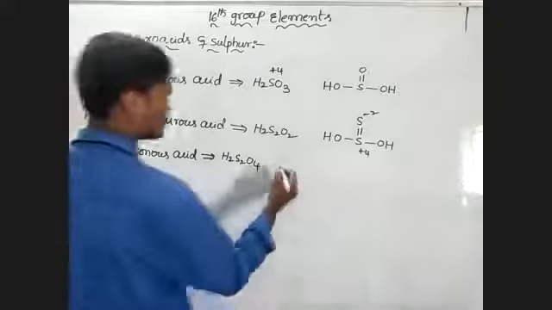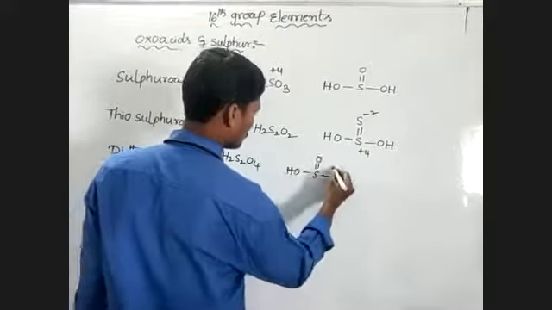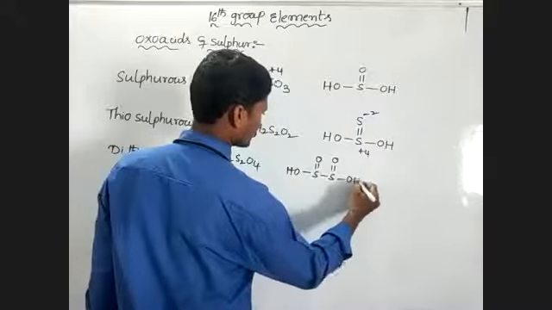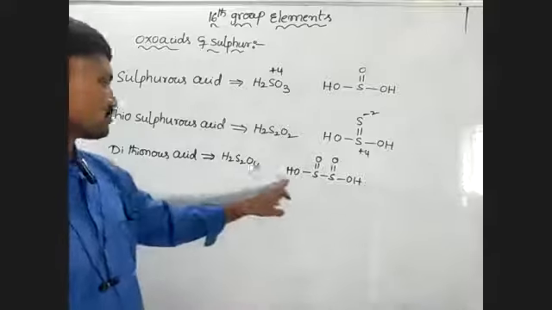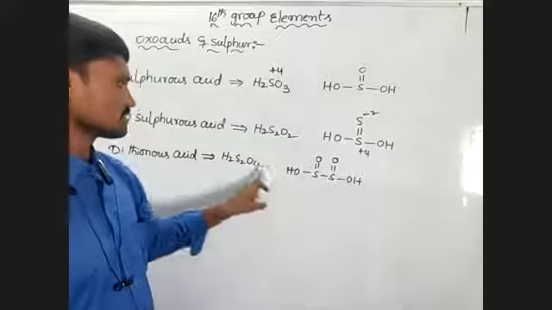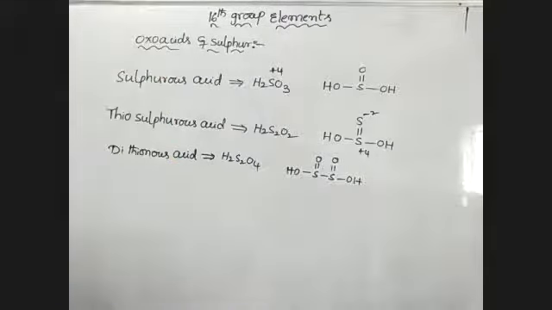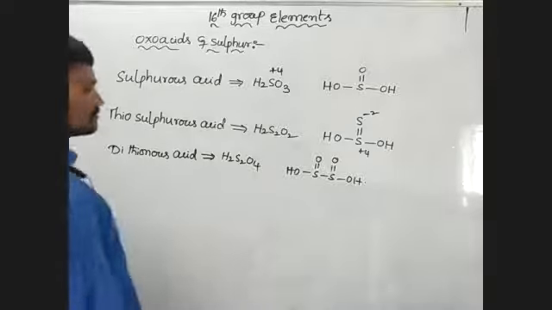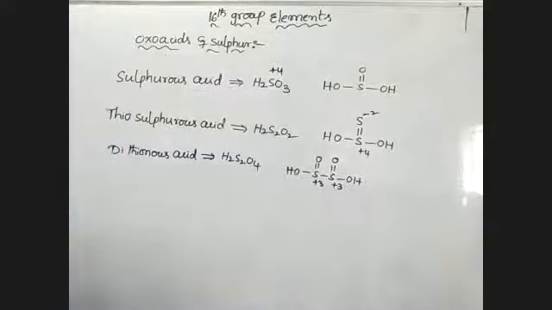The structure is HO like this. 2 hydrogen, 2 sulfur, 4 oxygen. In the case of dithionous acid, H2S2O4, both sulfur atoms have oxidation states of +3 and +3.